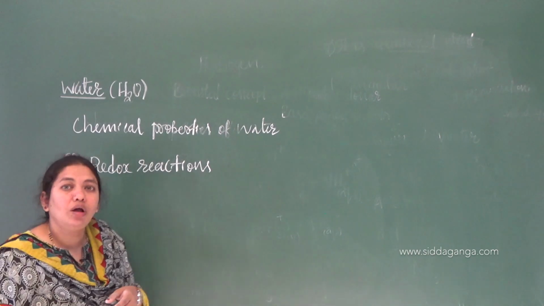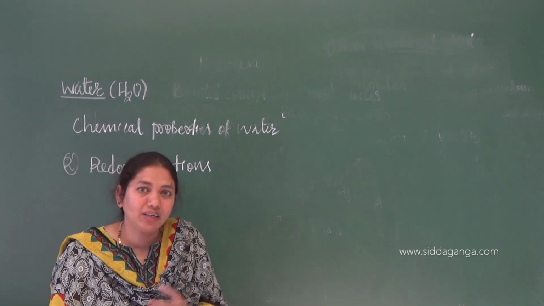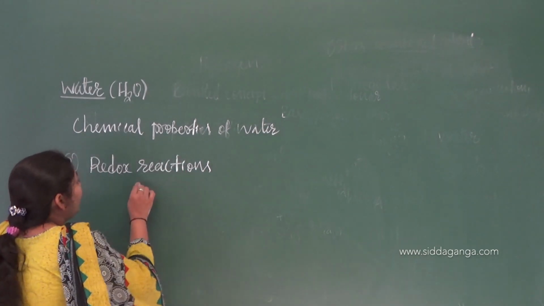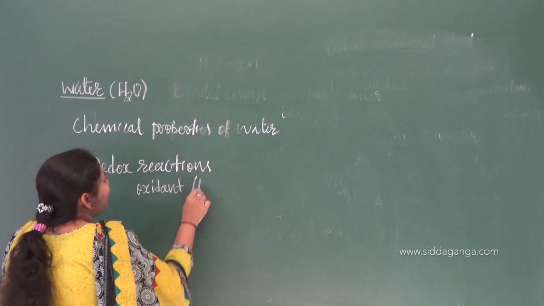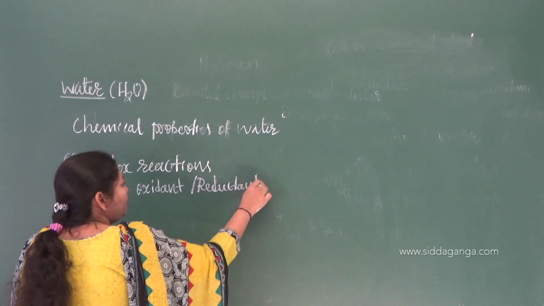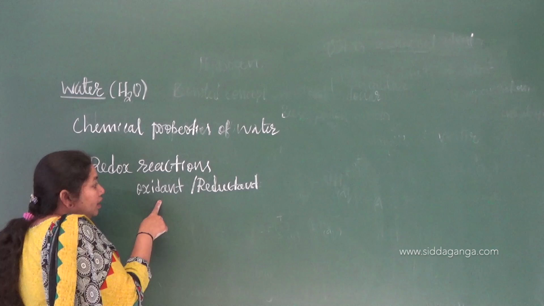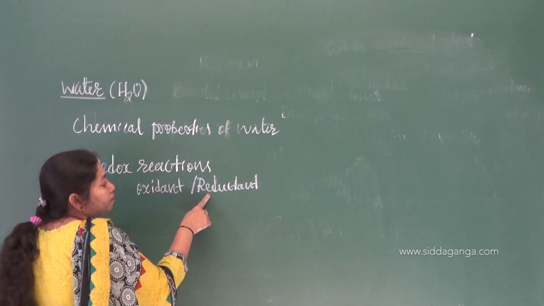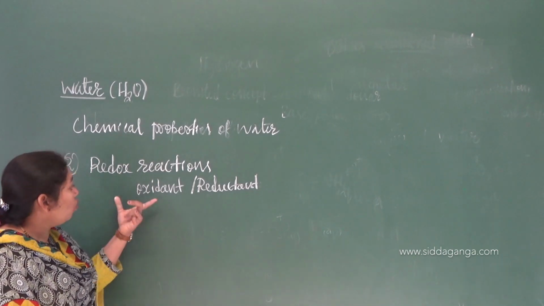So water is involved both in oxidation reactions as well as in reduction reactions. That means it acts as both oxidant as well as reductant. That means it acts as both oxidizing agent, another name for that, and also acts as a reducing agent, right?